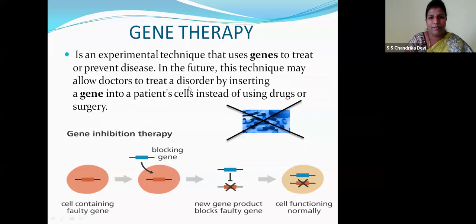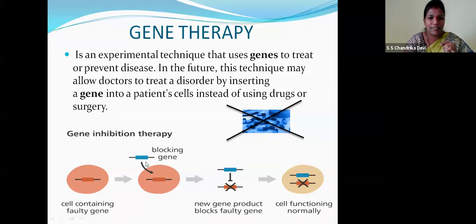It is to prevent the disease, children. It is under process, but in a few cases it has been a success also. So in the future, this technique may allow doctors to treat a disorder by inserting a gene into the patient's cell, instead of using drugs, children, or surgery. So a gene can be inculcated, the disease causing gene can be removed, and a gene can be inserted to that particular person, right?